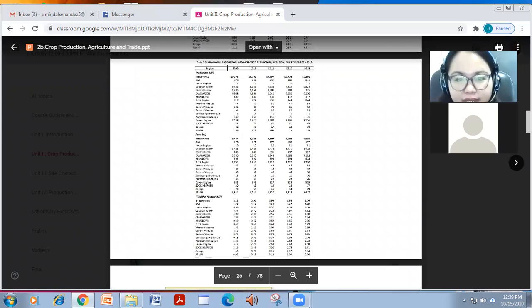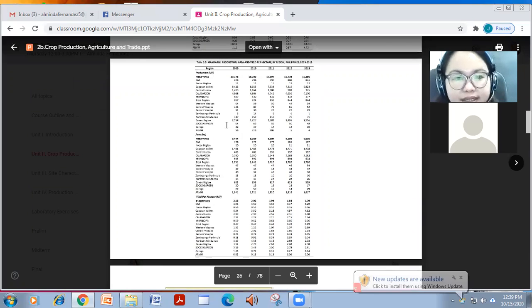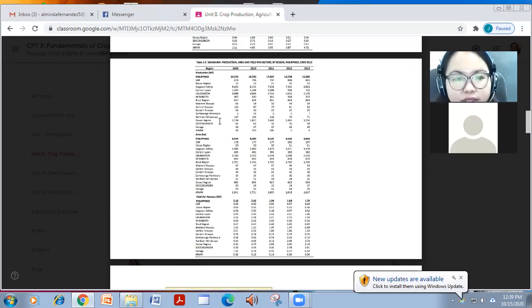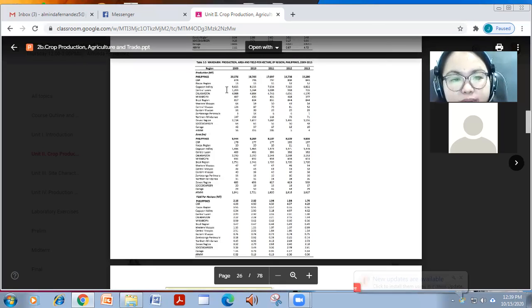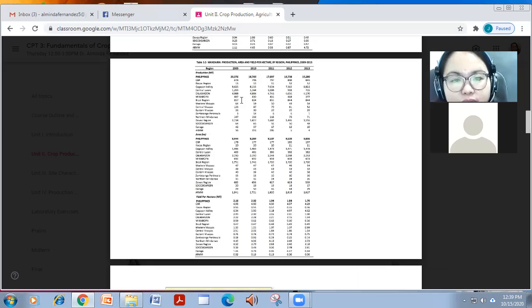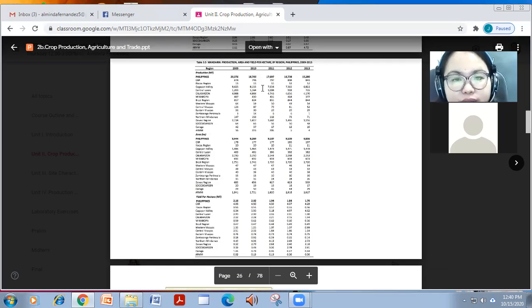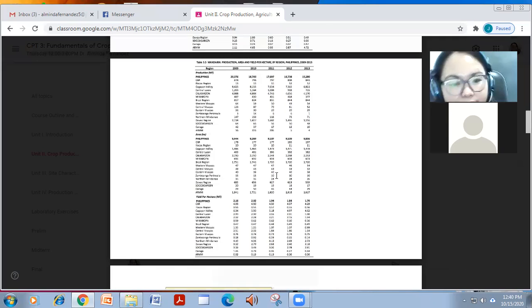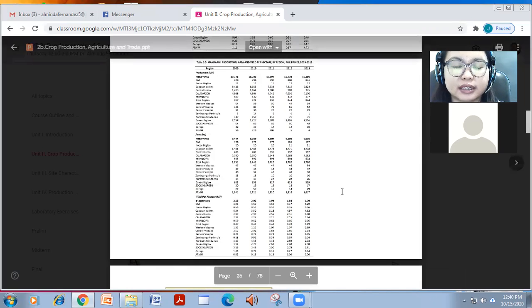So lastly, for mandarin, you can see that Cagayan Valley pala, followed by Calabarzon, and Davao region has the highest production, no? And it actually decreased as of 2013 from 2009. And in terms of area, ganun pa din, Cagayan Valley, Calabarzon, and Bicol region, as well as ARM. And usually nasa 1.7 metric tons from 2, nag-decrease siya, no? From 2009 to 2013.